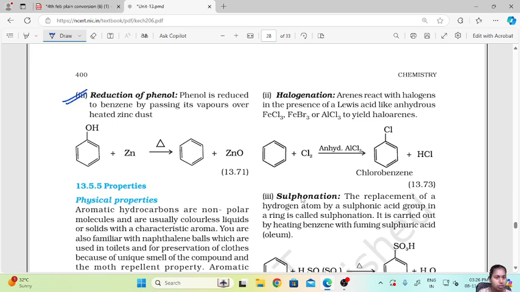Next one is reduction of phenol. Phenol is reduced to benzene by passing its vapor over heated zinc dust. So phenol, with zinc when heated, gives benzene and zinc oxide.